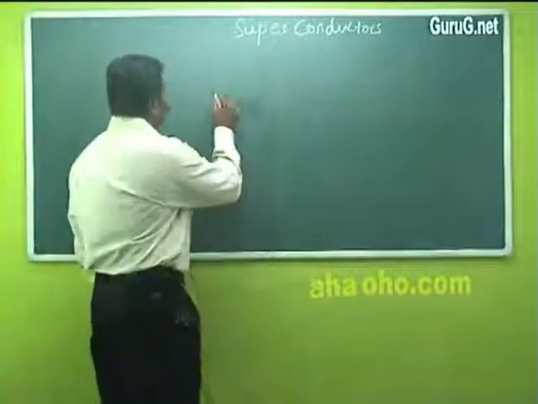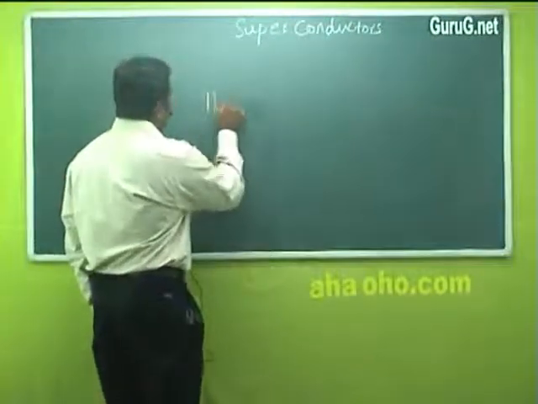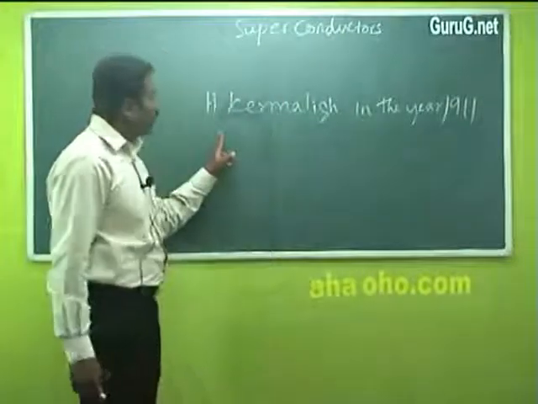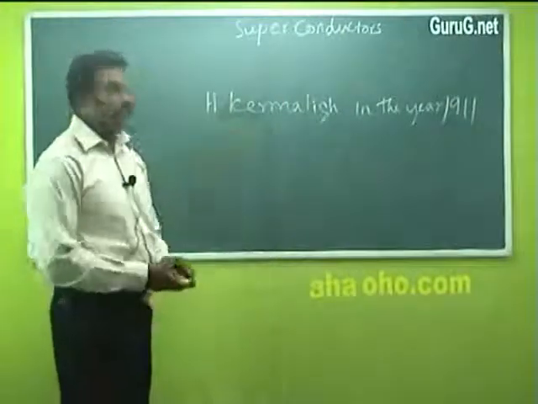Superconductors. Superconductors were discovered by H. Kamerlingh Onnes in the year 1911. This was discovered by H. Kamerlingh Onnes in the year 1911.